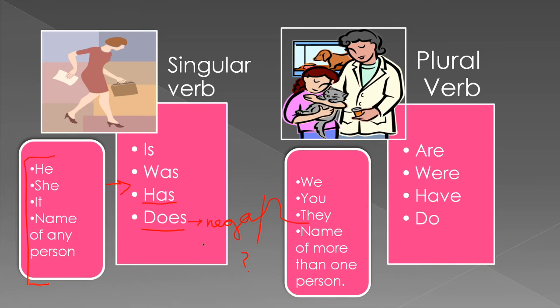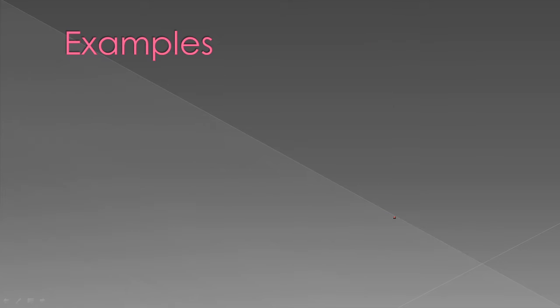In the same way, we, you, they, or name of more than one person represents plural subject. With these plural subjects, we have to use plural verb are, were, have, do. Whenever we, you, they, these pronouns are mentioned as a subject in the sentence, then we have to use plural verb are, were, have, do.